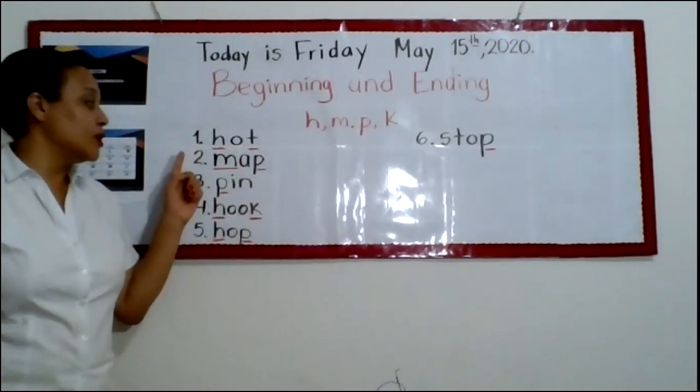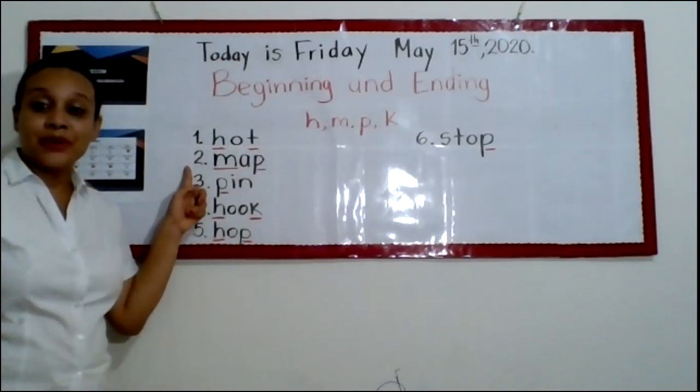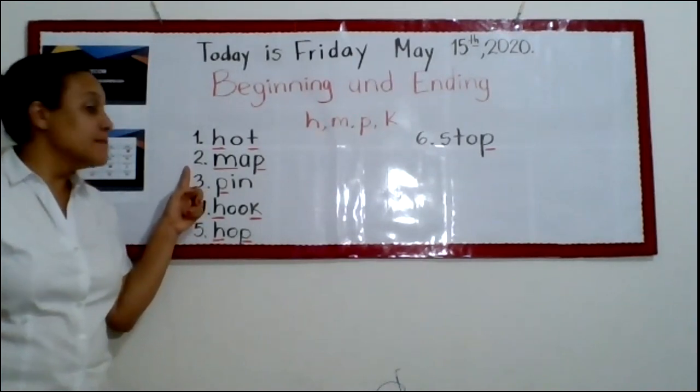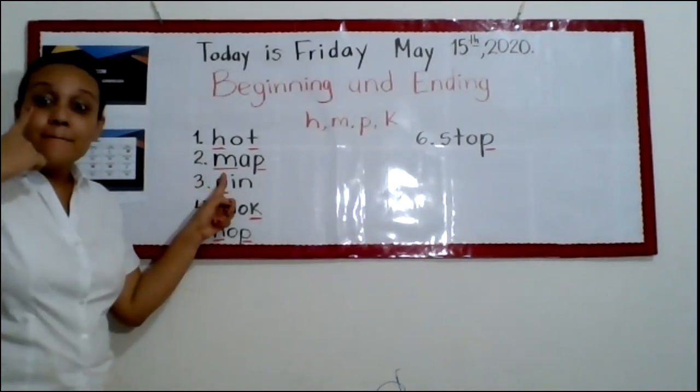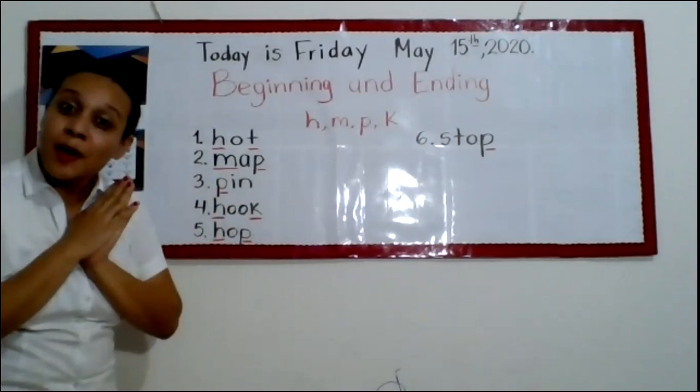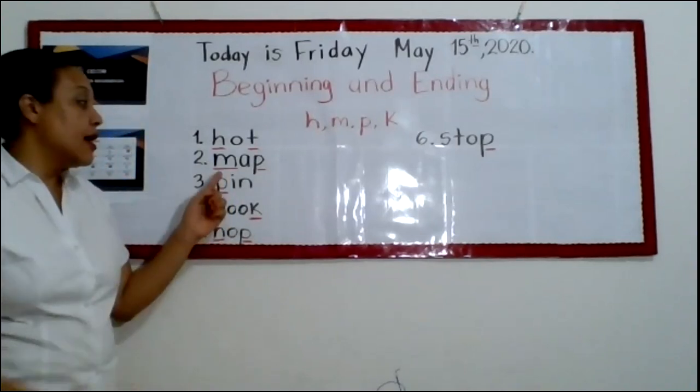Good. Let's go to the second one. Map. Look, map has an M at the beginning. Yes.